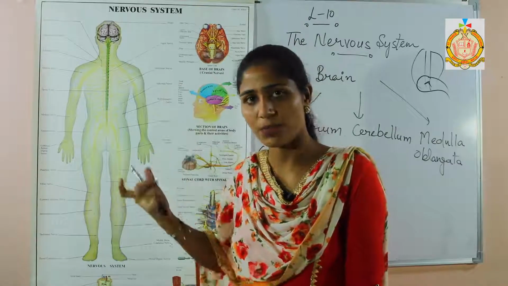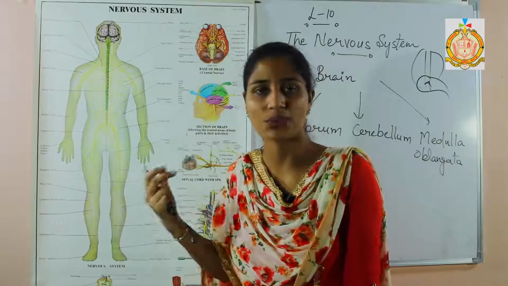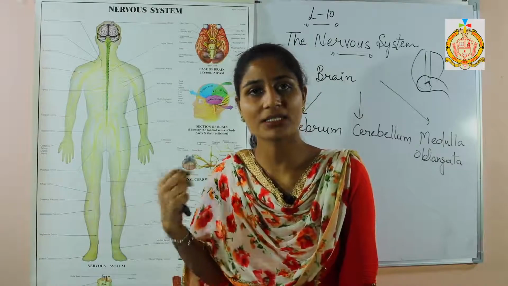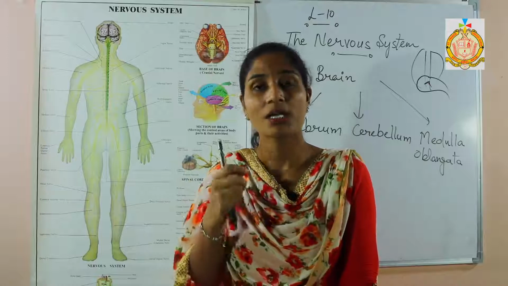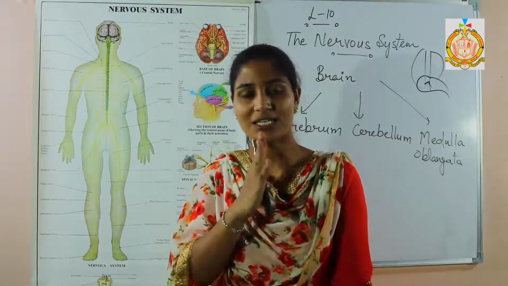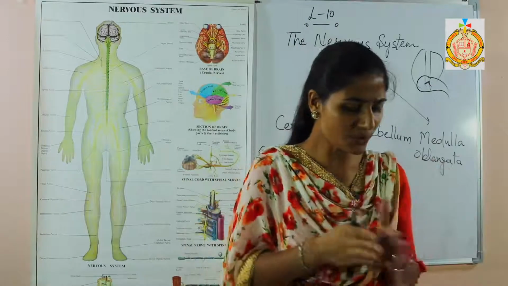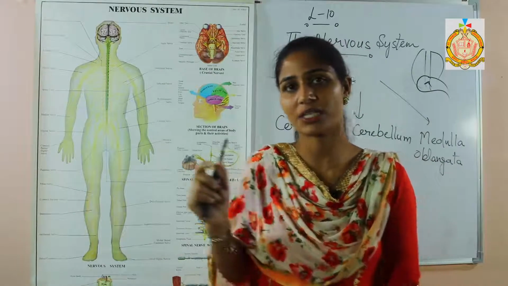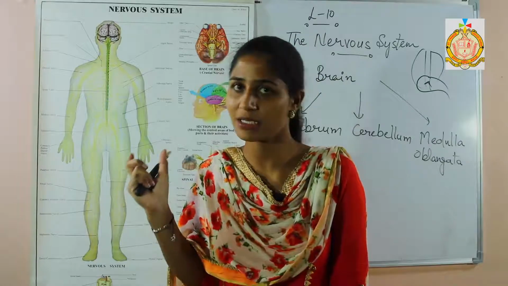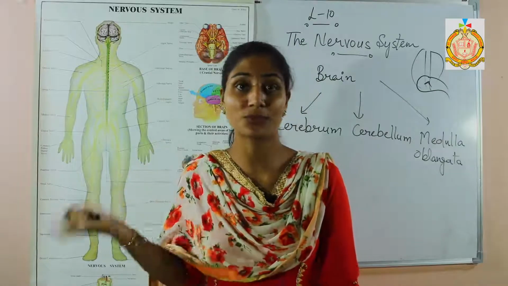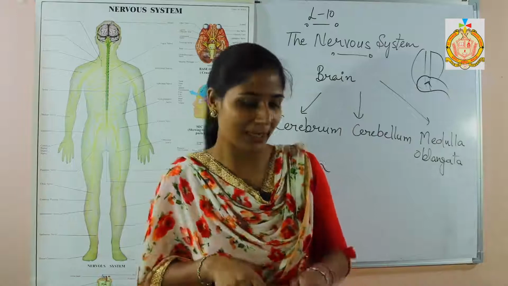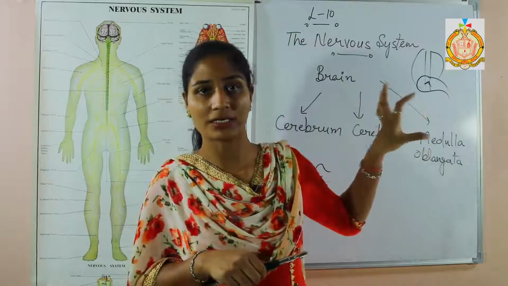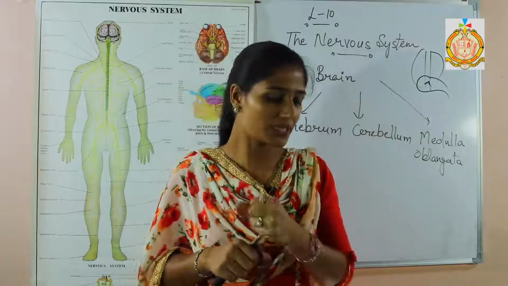It is the largest part, containing a number of grooves as well as two types of matter, white matter and gray matter, and in it the cerebrospinal fluid is present. That liquid part is responsible for holding the cell bodies, the nerve cells. In that way the cerebrum works, and these were the parts of the cerebrum.